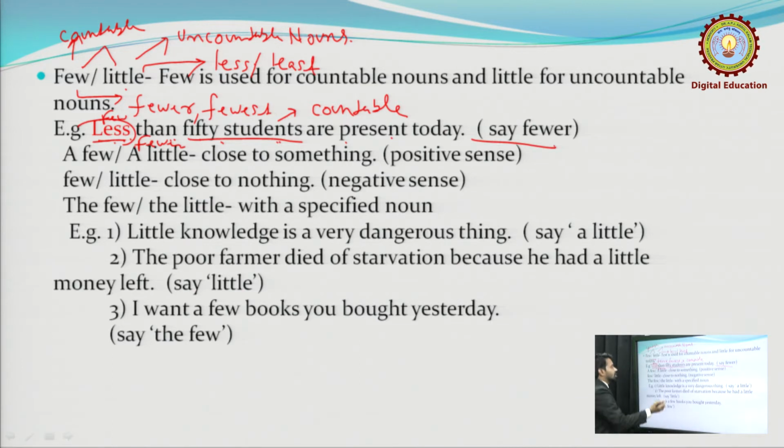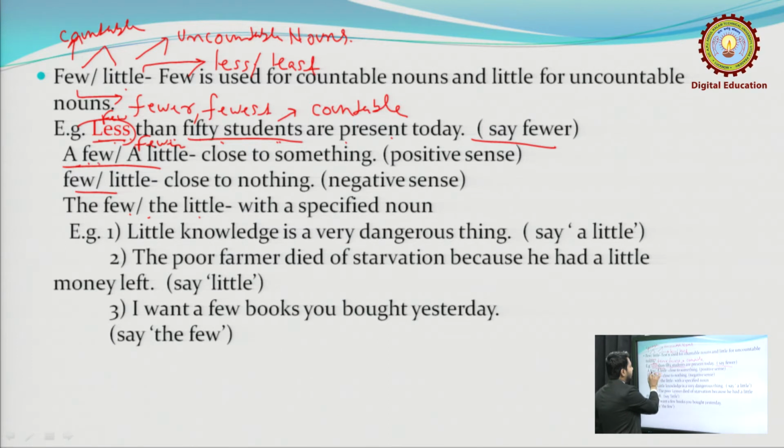Okay. Now the next: sometimes we use the indefinite article a or an with few and little, sometimes we use the article the with few and little, and sometimes we do not use any article before these two. Now what is the difference? There is a very subtle difference between these three.